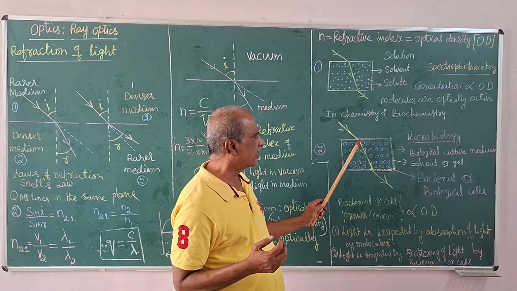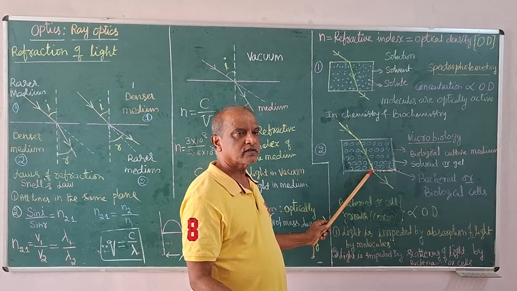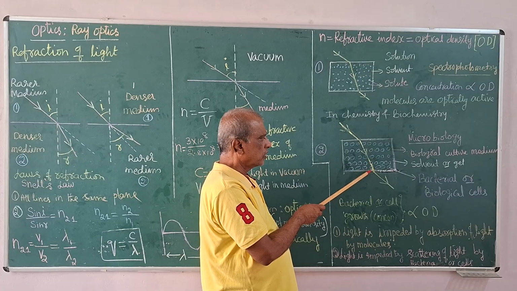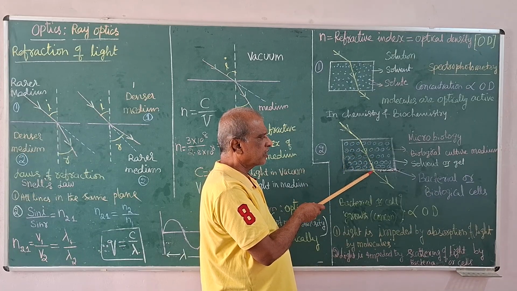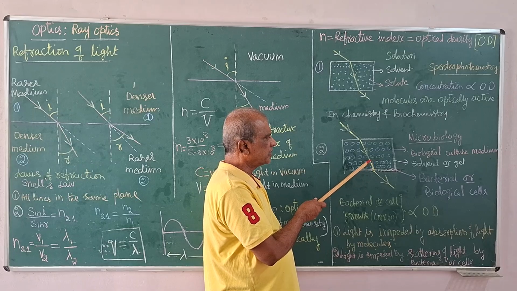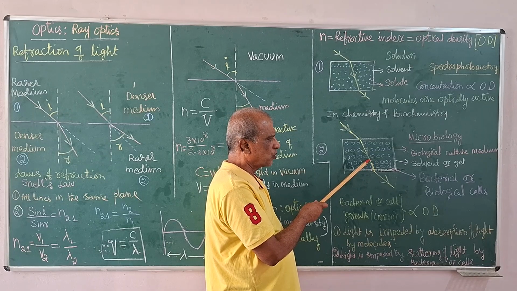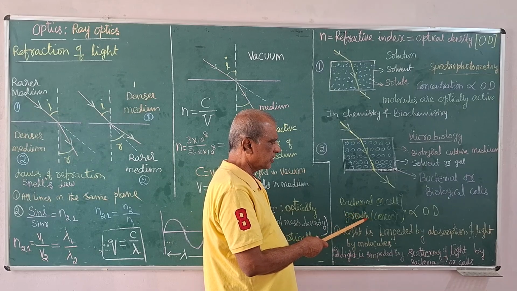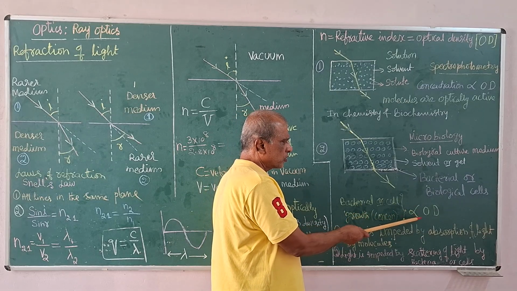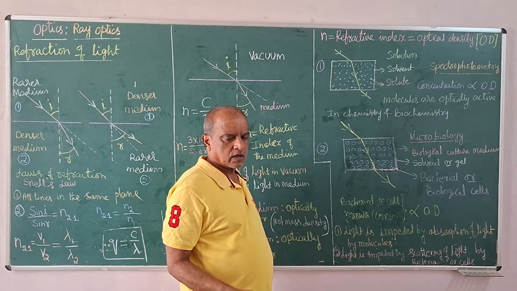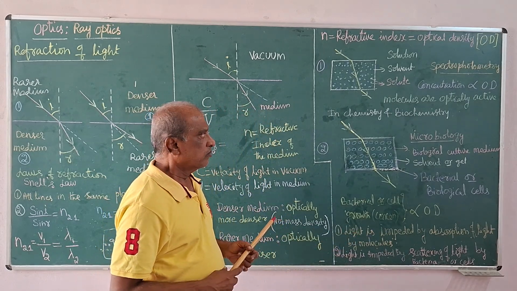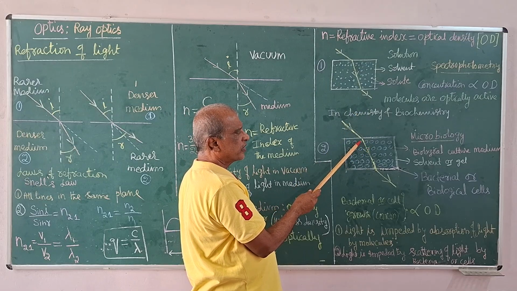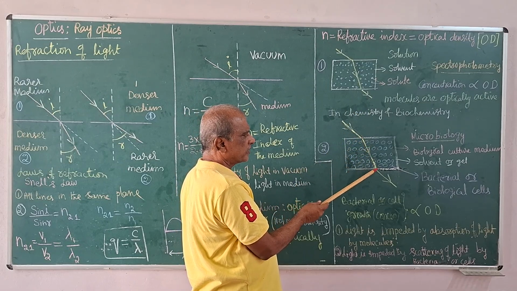The scattering also reduces the velocity of light, so the solution becomes optically denser when the concentration of bacteria or cells is higher. Bacterial cell growth is directly proportional to optical density. The concept remains the same, but the phenomenon is scattering of light here instead of absorption and emission. Both reduce the velocity of light.